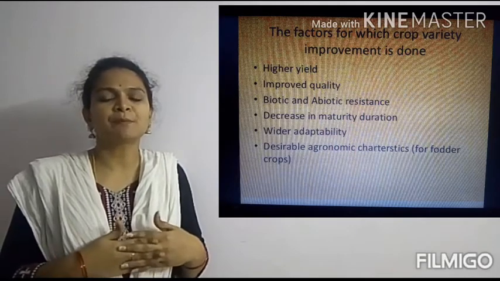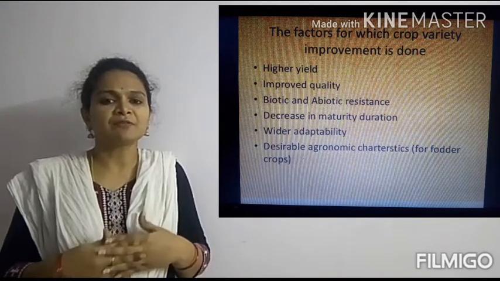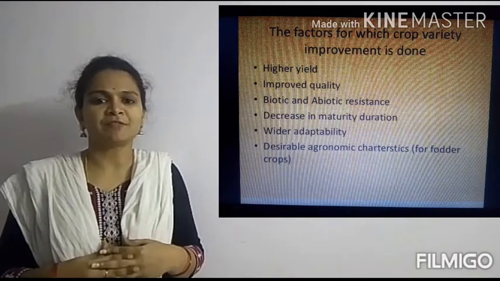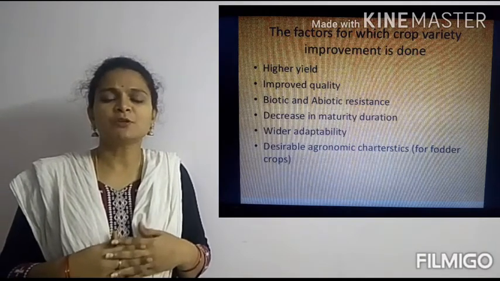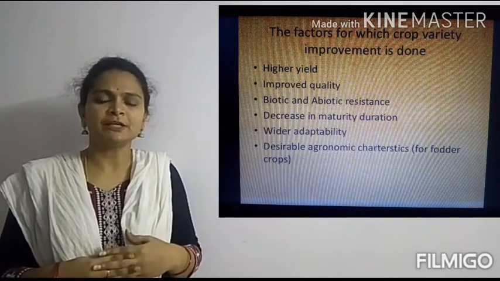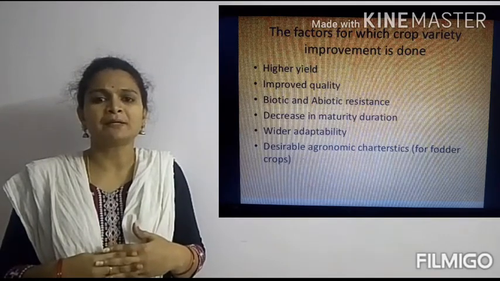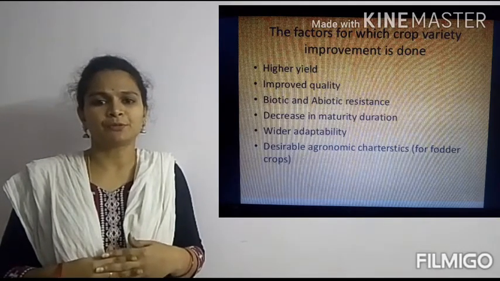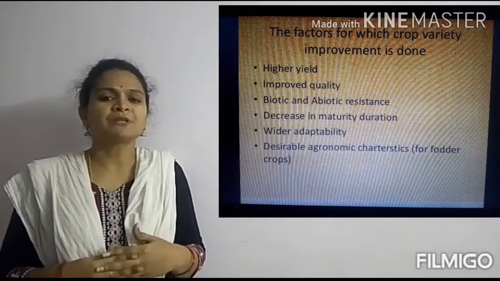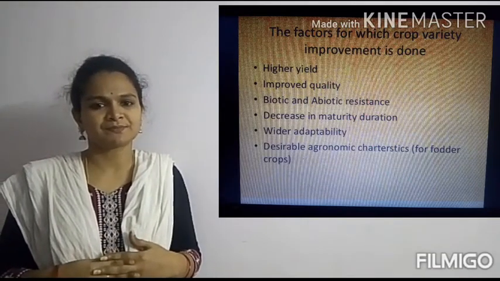They may affect during the process of cultivation and they may attack the grains even after the harvest. Next, coming to abiotic factors. These abiotic factors like high temperature, high salinity, cold, frost and all, also have their own impact in affecting the plant growth. So we need to develop such varieties which can resist all these biotic and abiotic factors.